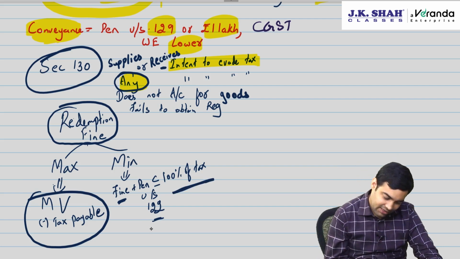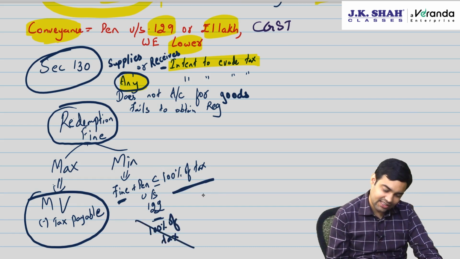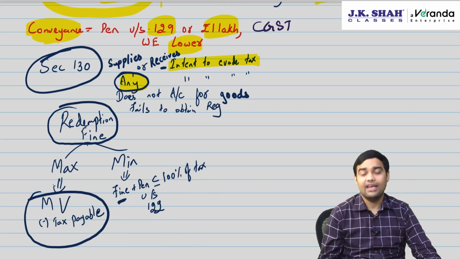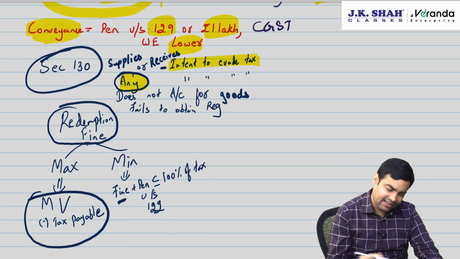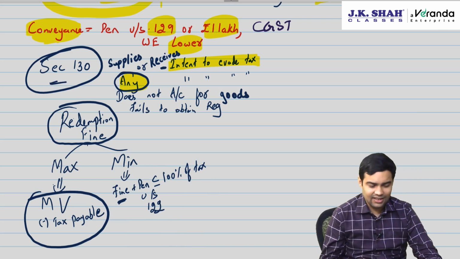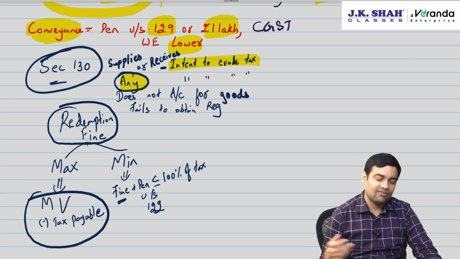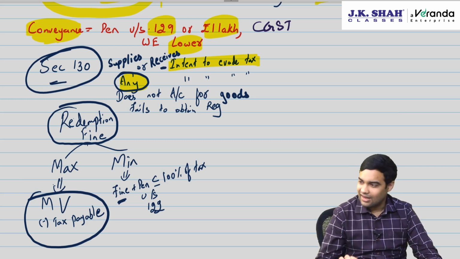So normally penalty under section 122 is 100% of tax. So this 100% would get cancelled, and fine minimum amount is actually 0 if it is a case of fraud. And if you notice section 130, the provisions are such that all the cases are actually fraud cases.